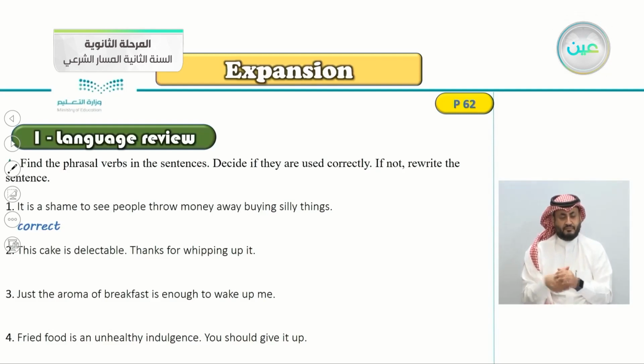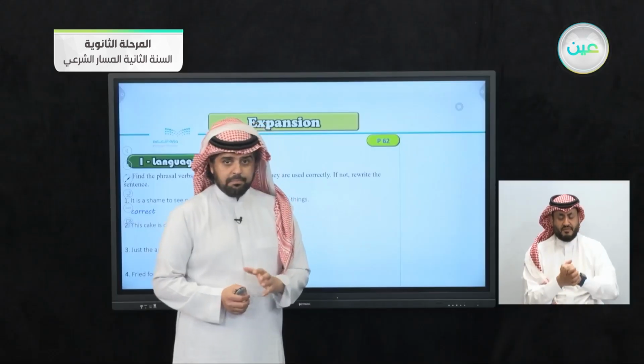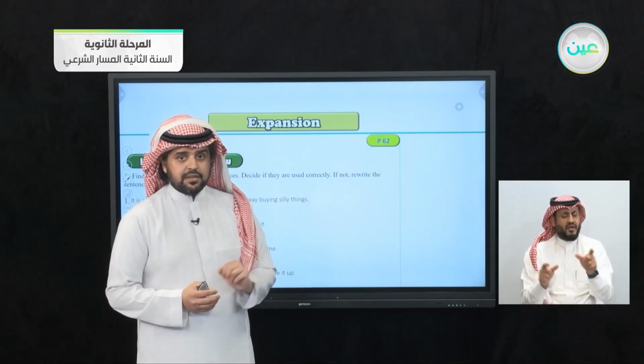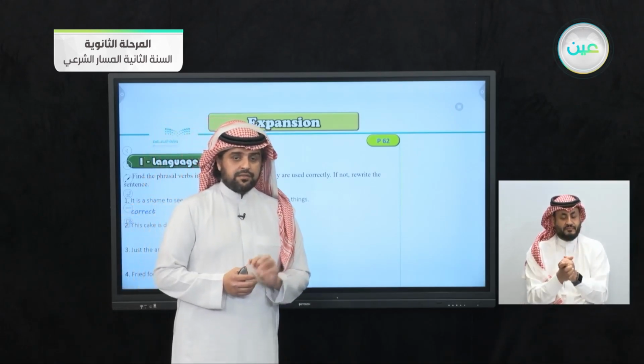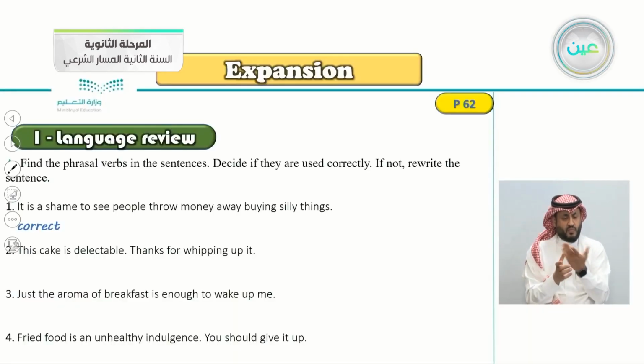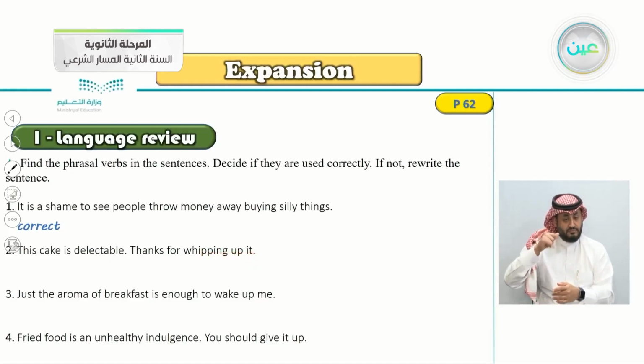Number 2, this cake is delectable. Thanks for whipping up it. So where is the phrasal verb here? Yes, whipping up it.